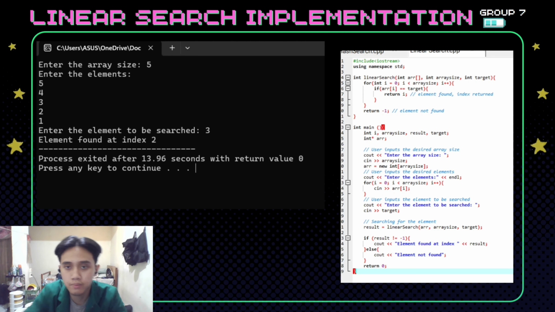And the next line, this line will check if the current element in the array is equal to the target element. And we will go to the main section. We will declare the main function here with variables like i, arraySize, result, and target, and an integer array pointer.